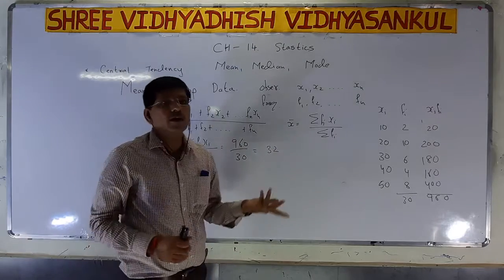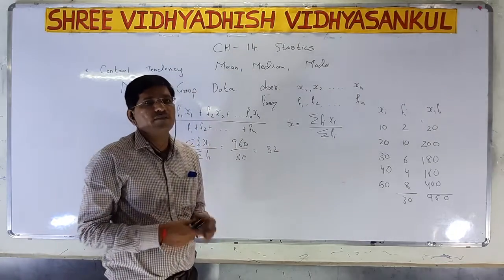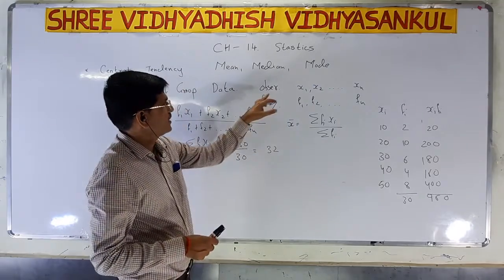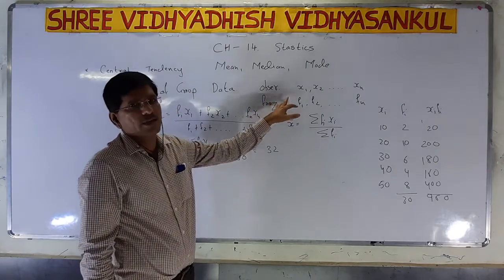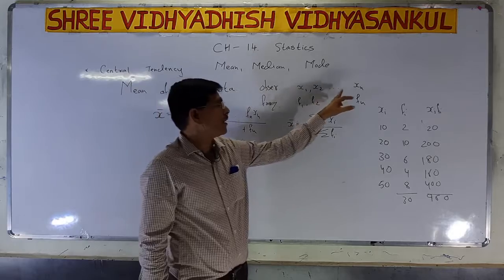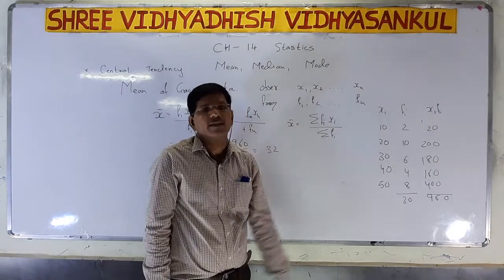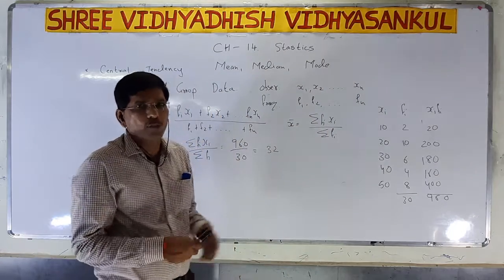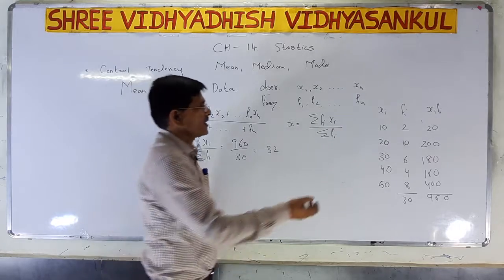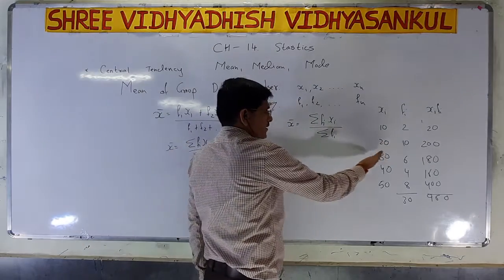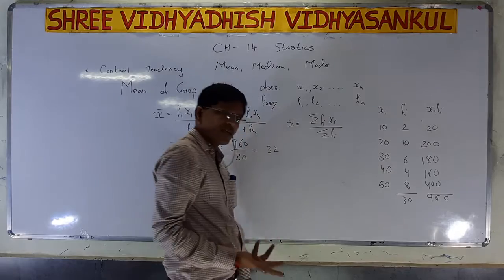So what about ungrouped data? In ungrouped data, observations are given. Let the observations be x1, x2 up to xn. If you take some observations, that is 10, 20, 30, 40, 50, these are all the observations.